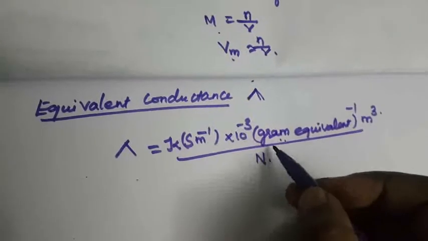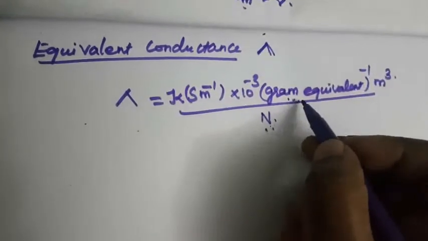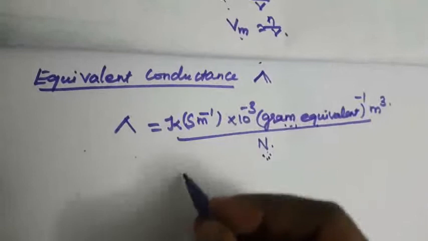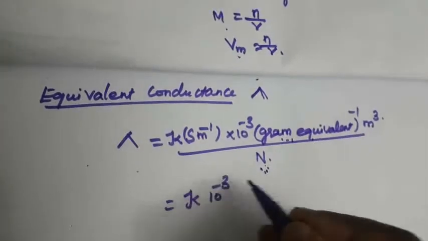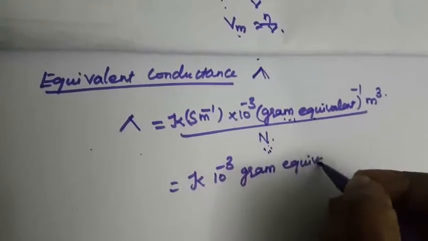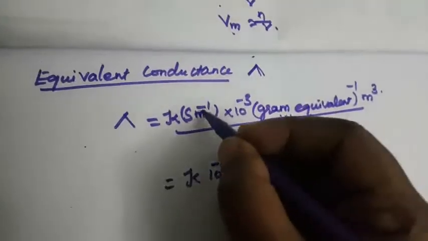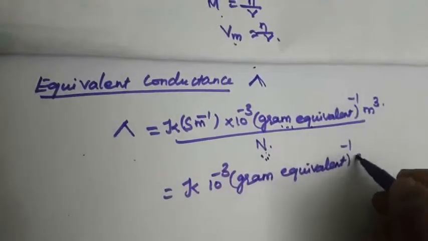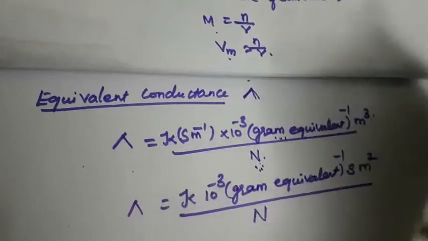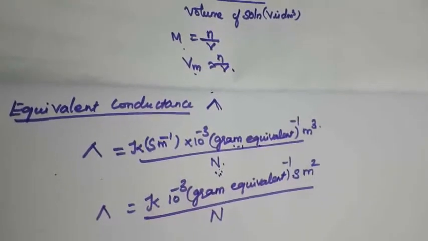That is the number of gram equivalents dissolved, divided by the normality of the solution, that is N. Again simplified, K into 10 power minus 3, and minus 1, cube, so minus 2 Siemen meter square divided by N. The only difference is that instead of M here, it is N. So this is the difference between molar conductivity and equivalent conductance.